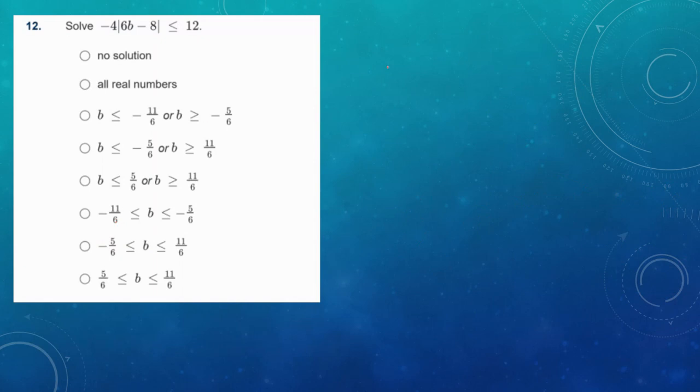All right, problem 12. -4 times the absolute value of 6b minus 8 is less than or equal to 12. Let's divide by -4. Remember, one main thing here though, if we divide by a negative, what happens here? We're isolating it, but we need to still follow that rule about division or multiplication. In this case, we end up with absolute value of 6b minus 8 is greater than or equal to a -3.